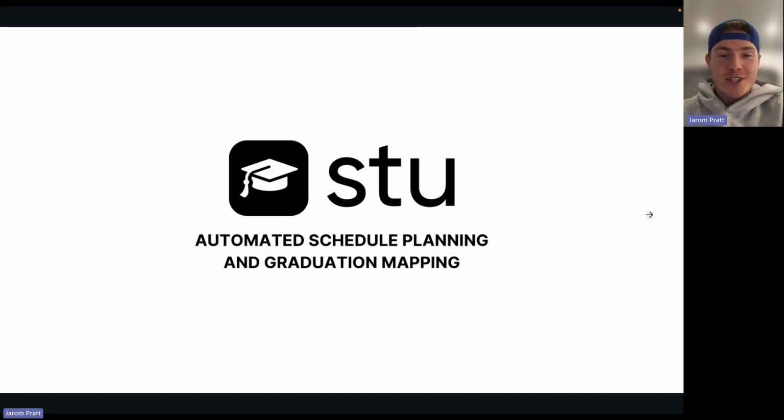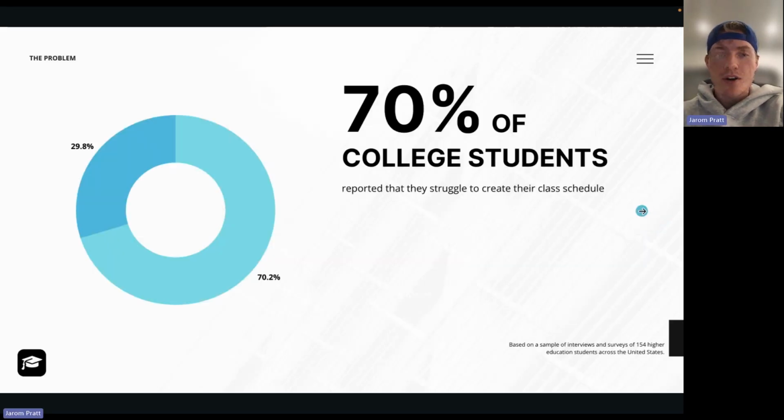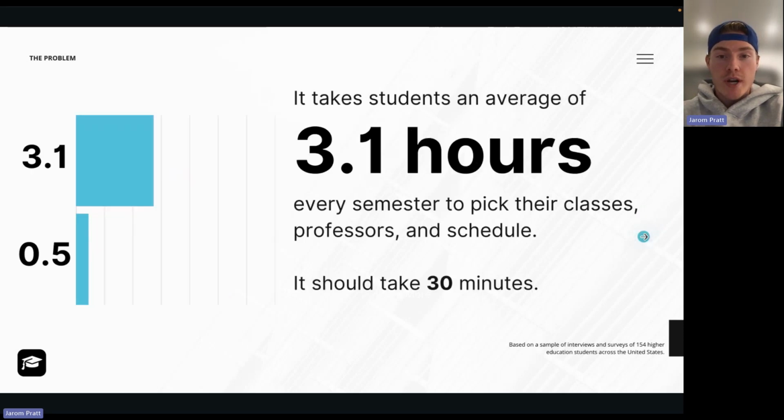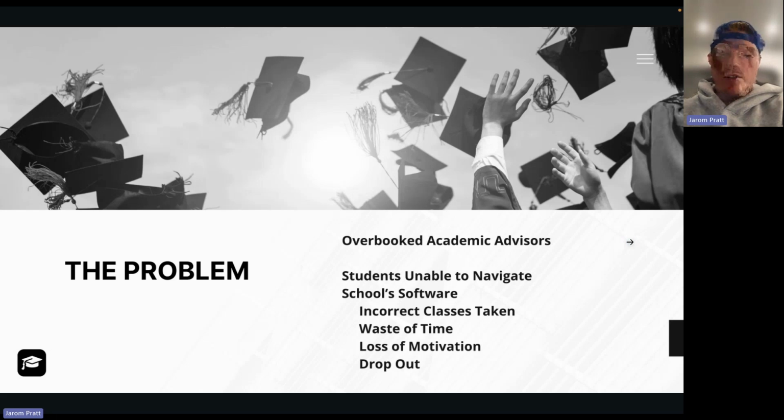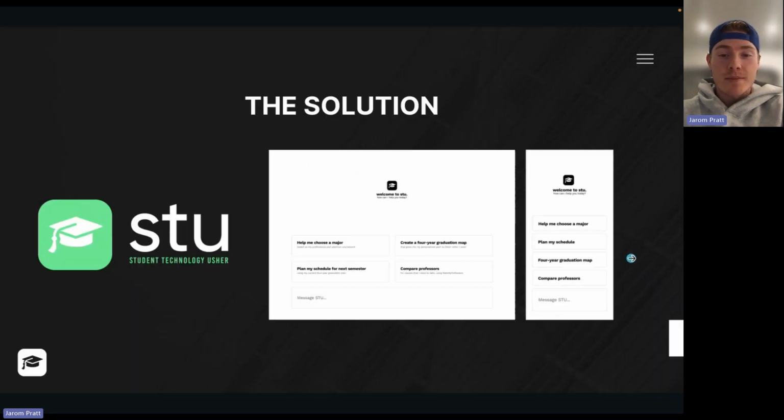All right, welcome to Stu, our automated schedule planning and graduation mapping software. We started off by finding out that students struggle creating their class schedule. They spend way too much time every semester doing so. What this leads to is overbooked academic advisors and students with a lot of problems that ultimately leads them to lose motivation and drop out.